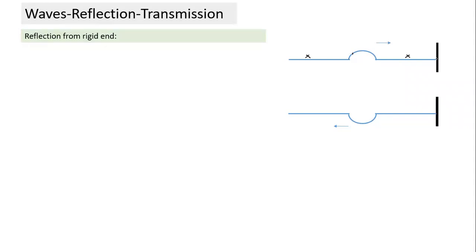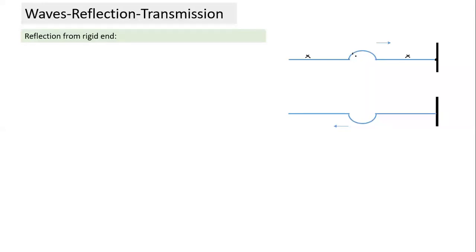Rigid support means at this point the support will exert a force. But if this point is fixed, no work is done here. If no work is done, there should not be any change in energy. Since the energy was in the form of a wave, after it hits the surface, again a pulse should form. We should have the same energy.